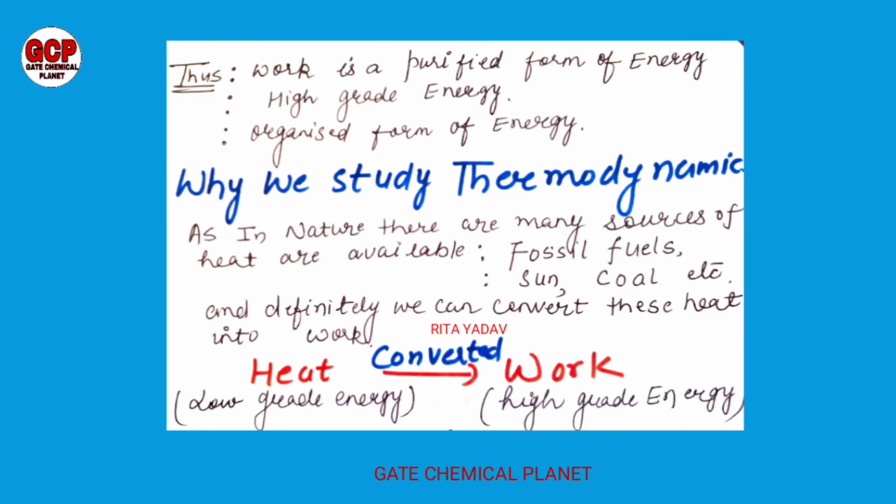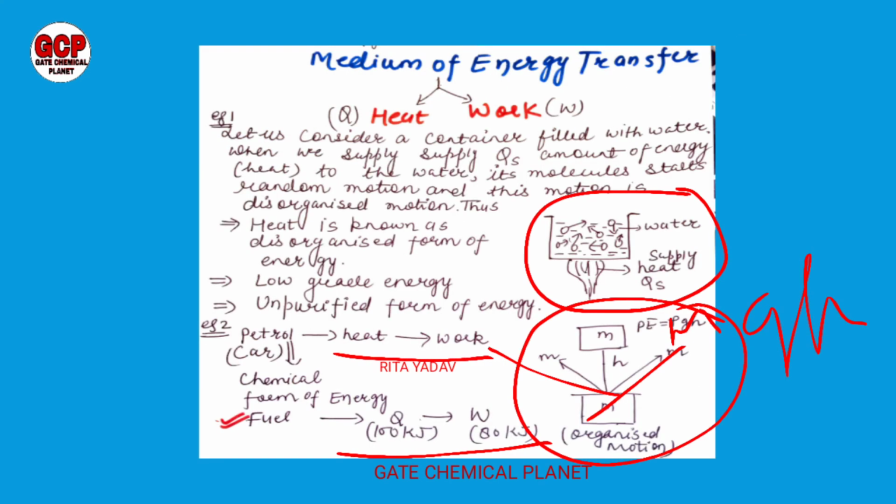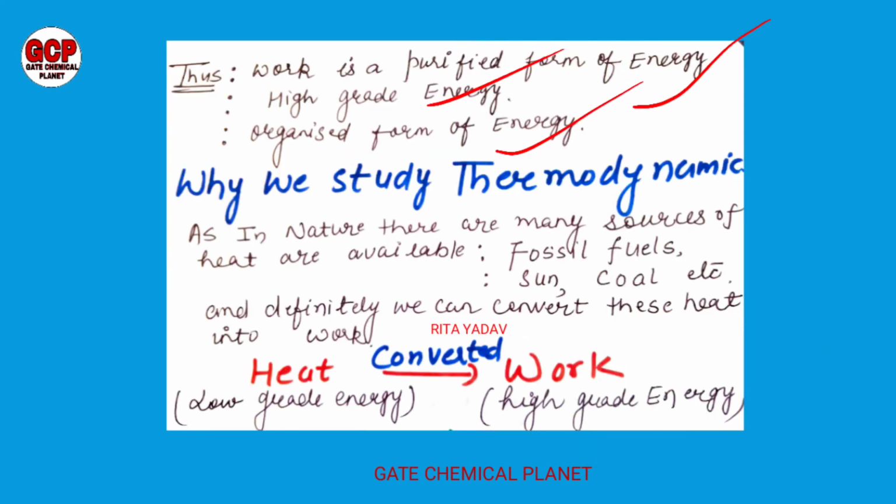So now we can say that work is a purified form of energy, high grade energy, and organized form of energy. If we talk about heat, heat is the disorganized form of energy, low grade energy, and unpurified form of energy. So now it is clear, heat and work both are forms of energy.